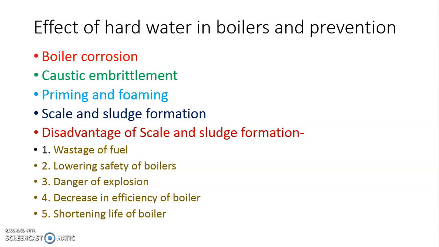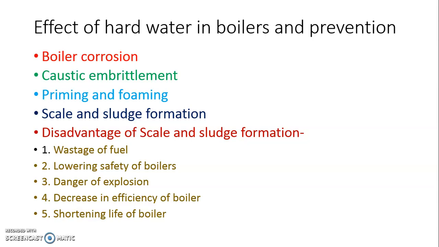Next problem arise is priming and foaming. Priming is nothing but entry of small water droplet in steam, and foaming is nothing but formation of consistent foam on the surface of water, due to which we are unable to judge height of water in boiler. Priming can be avoided by using suitable filters, whereas foaming can be reduced by using anti-foaming agent or the material like castor oil.